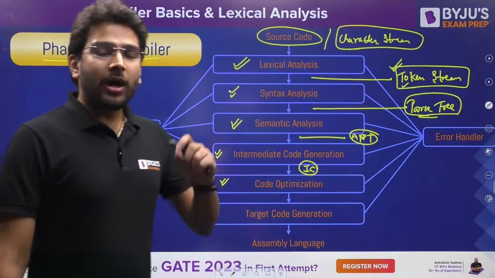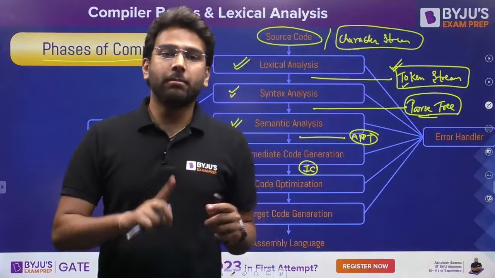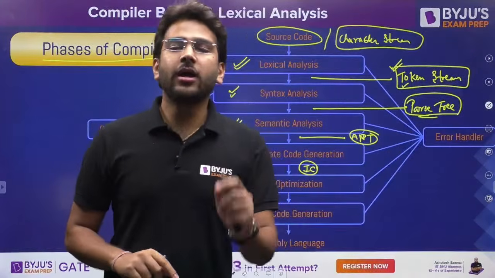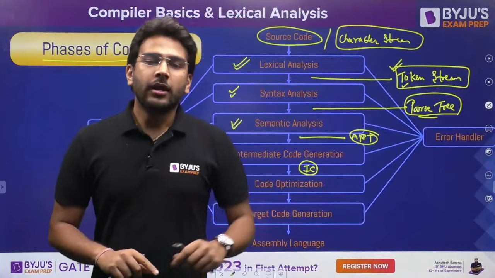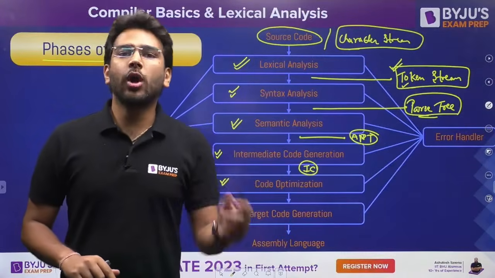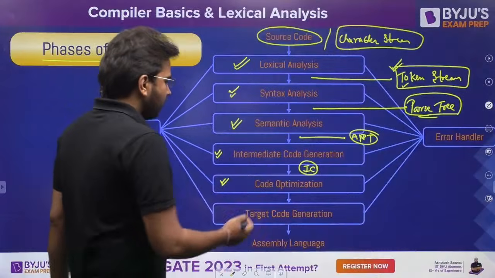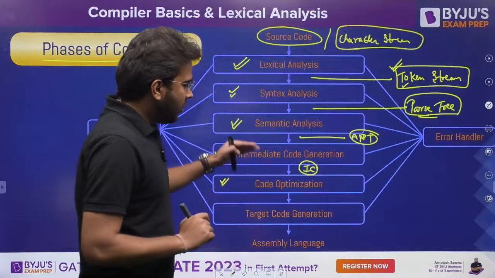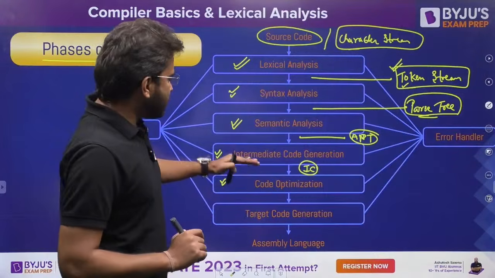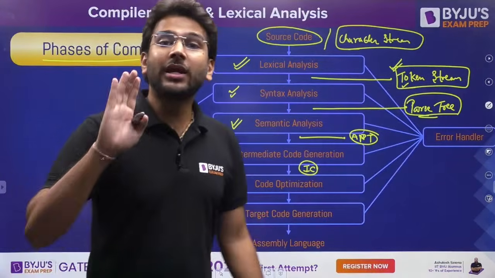So this intermediate code we are going to provide to the next phase of the compiler, that is code optimization. Now understand carefully that we have two types of code optimization. One is machine independent and other one is machine dependent. Now when we talk about machine independent, we also call it as local optimization. That means it is not dependent on machine. Whenever we talk about code optimization after intermediate code generation, that is machine independent.